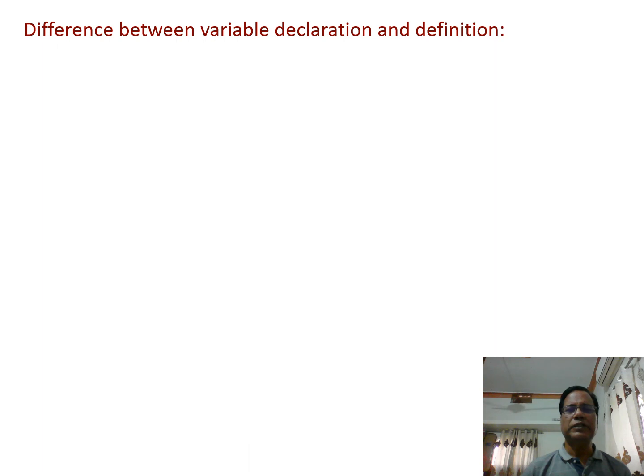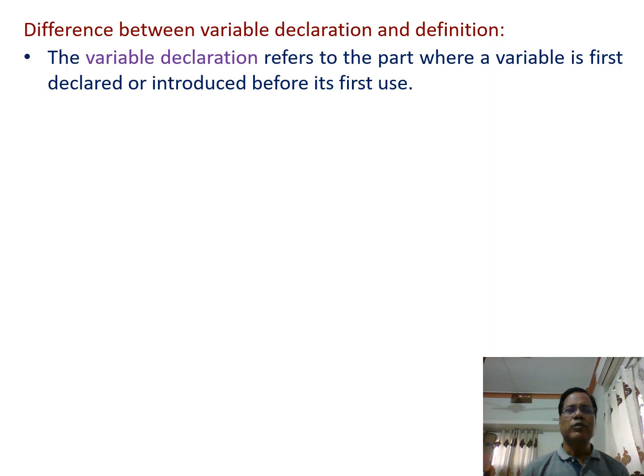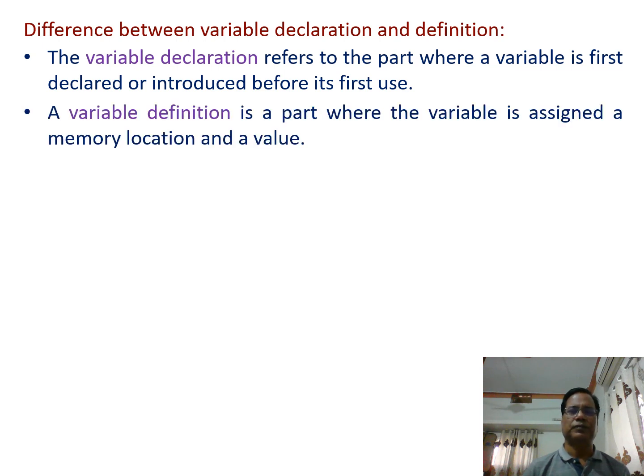Now let us discuss the difference between variable declaration and definition. What is the difference between variable declaration and variable definition? Variable declaration refers to the part where a variable is first declared or introduced before its first use.